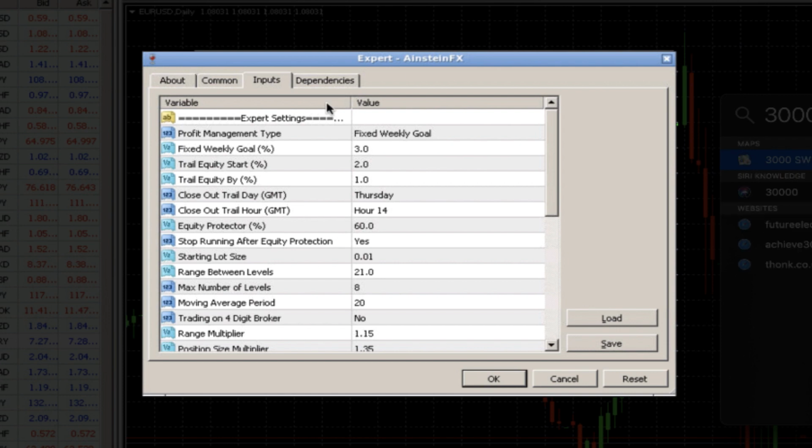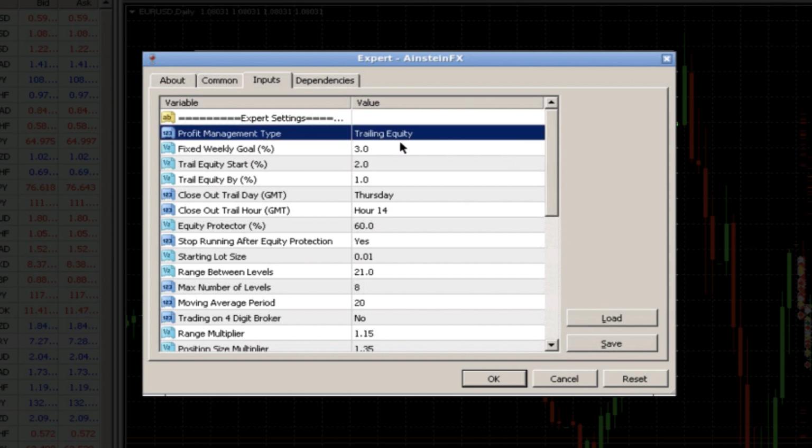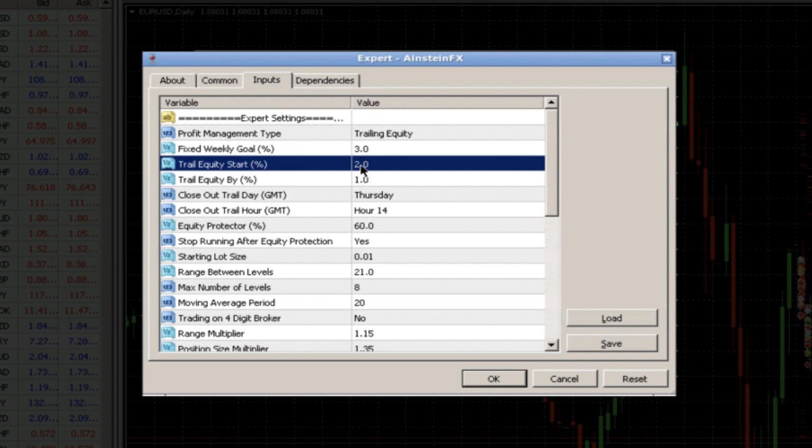But what does it mean by trail equity by 1%? That means it's going to trail up by 1% too. So let's say you have it initiate at 2%. So your trail equity would start at 2%. And again, that's if you change this feature here to trailing equity. All right, let me do that real quick. So if you turn this trailing equity feature on, and at 2%, which is $60 floating profit on a $3,000 account, it would trail it so that if it went down $30 to $3,030 equity, it would stop you out at 1%. But now what happens if it continues to go?